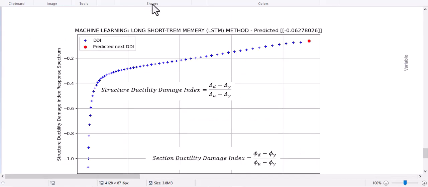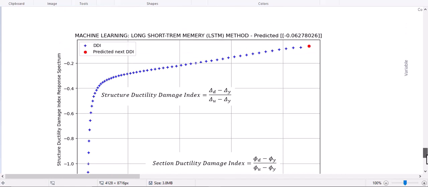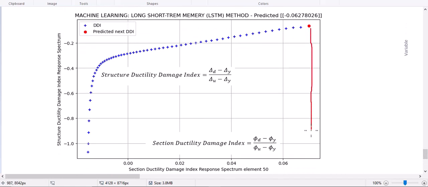And at the end we're going to run the machine learning long short-term memory LSTM method for predicting the next value of the section ductility damage index and also the structural ductility damage index. So we're going to define the x coordinate of this section ductility damage index, and based on the LSTM method we're going to predict this y as a structural ductility damage index properties. You see that, guys, in here.